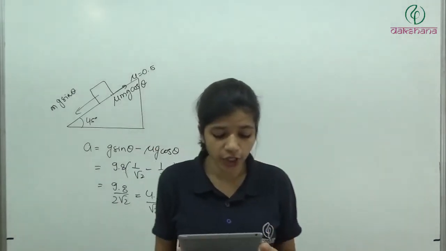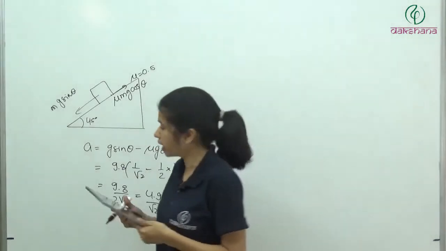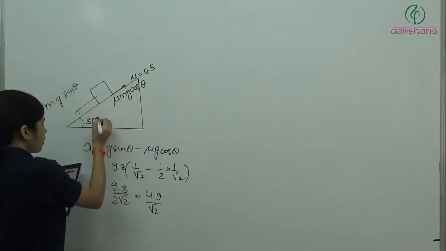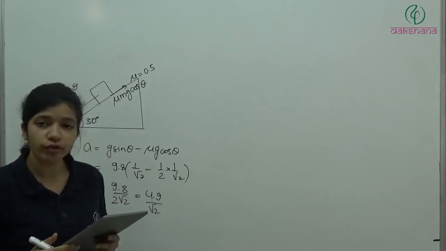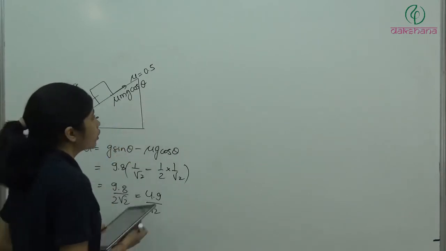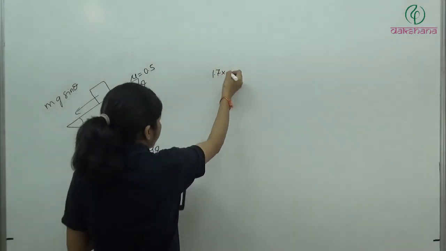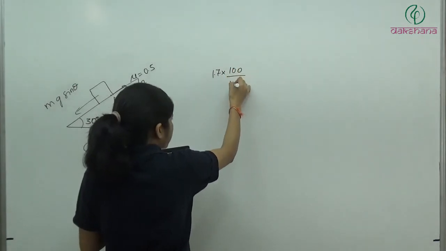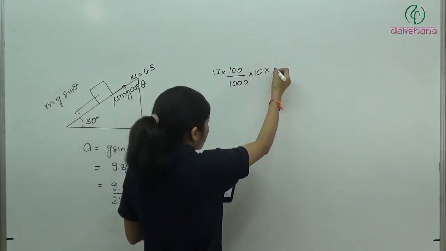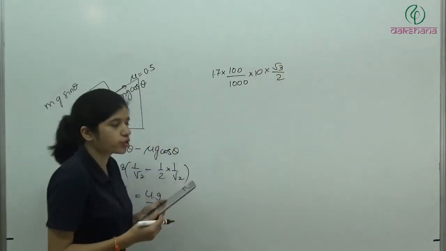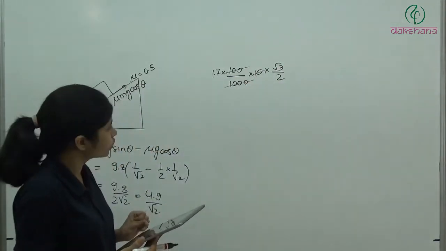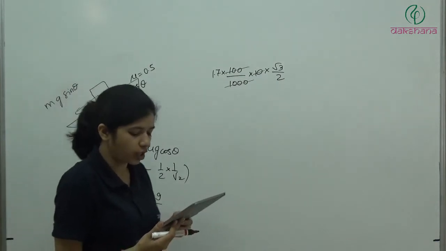Question number 3: a body of mass 100 gram is sliding from an inclined plane, inclined at 30 degree. Now they are saying that body is sliding, so we have to find out the frictional force. When body is sliding, frictional force will be mu mg cos theta. So here mu is 1.7, m is 100 by 1000 because it is given in gram. Cos 30 is root 3 by 2. So we are getting 1.7 into root 3 into half. It is given in option 2.